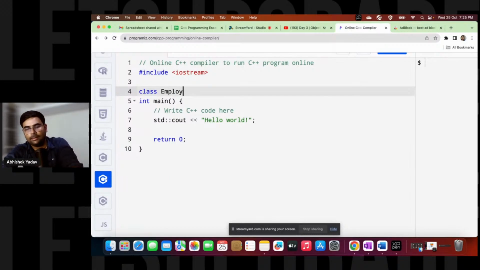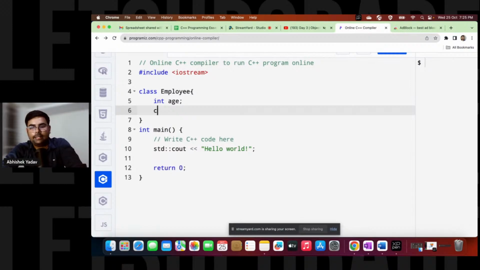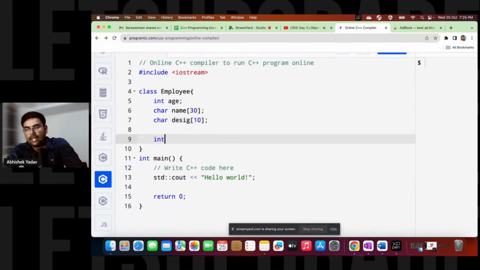That is class Employee here, and after that, let's define the age. I will not take all the data members, let's take some data members. Int age, char name, and this char name is 30 here, and char designation here, and this is 10. And after that we have this void insert function.